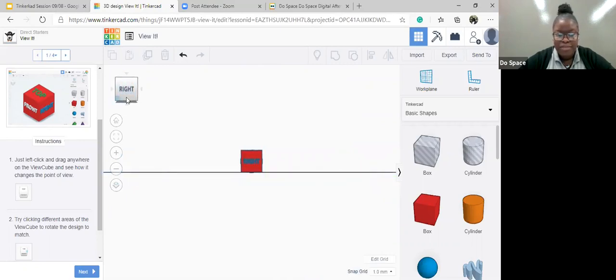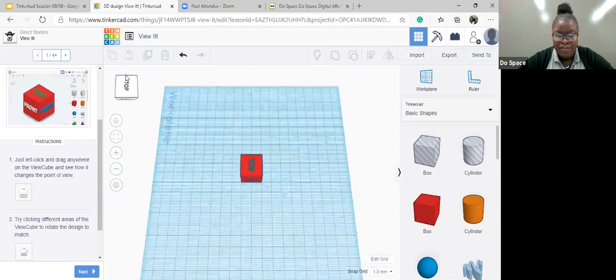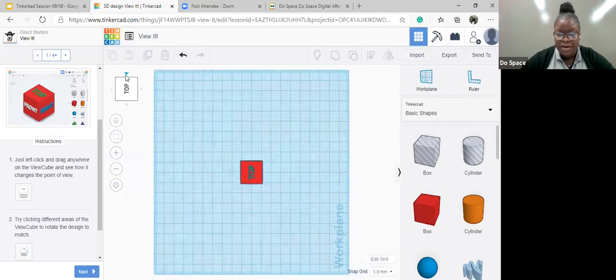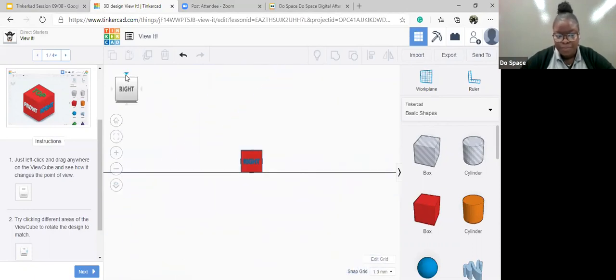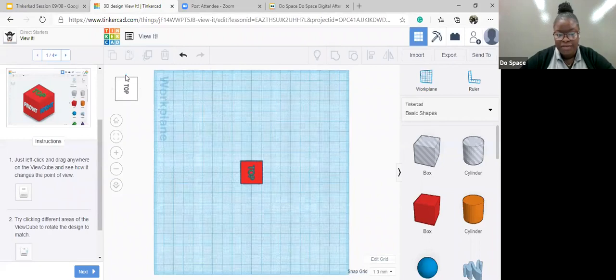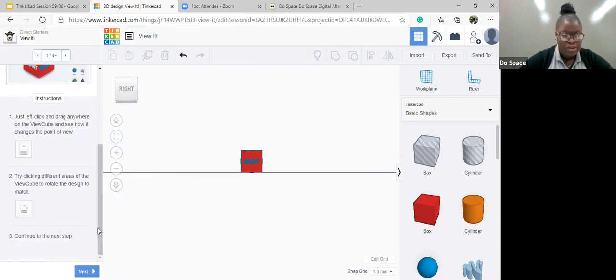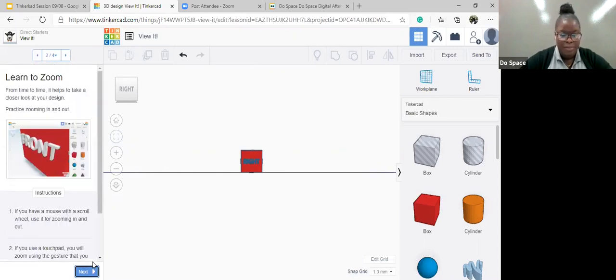And the good thing about the View cube is that there are different arrows. So you can use the arrows instead. If you don't click and drag, you can use the arrows to turn to the side of the box that you want to see. So click left, right, front, left, right, back. Awesome. So let's see if they have any more instructions. Now let's continue to the next step.